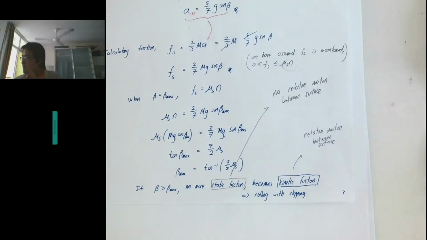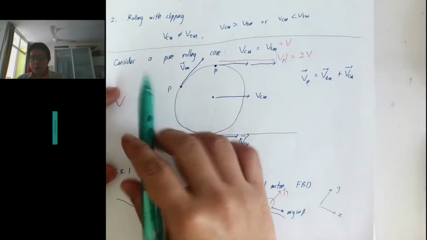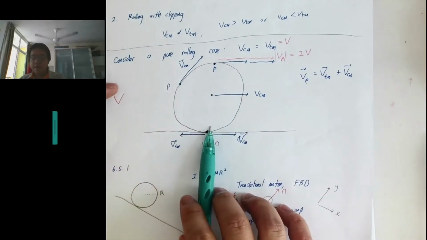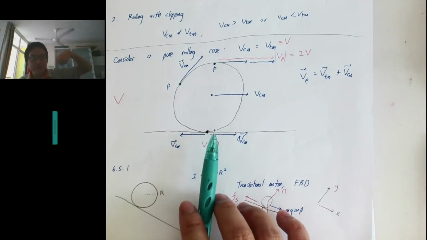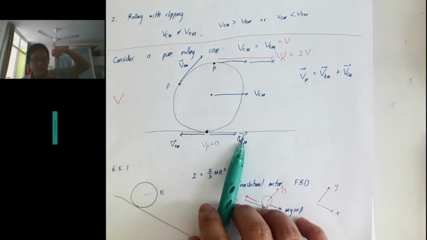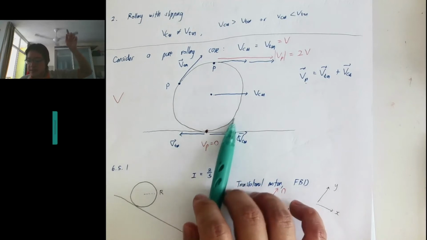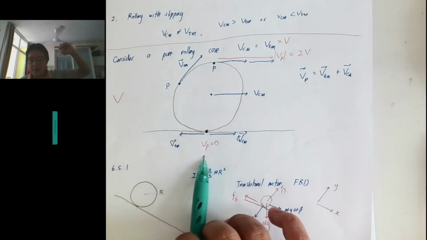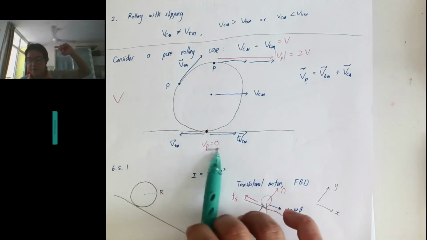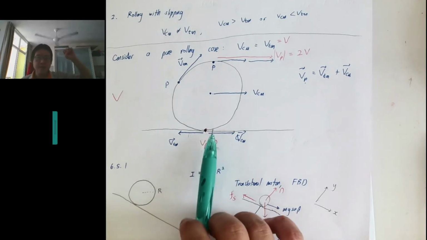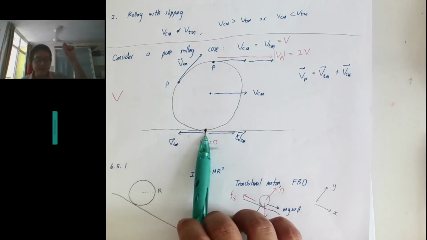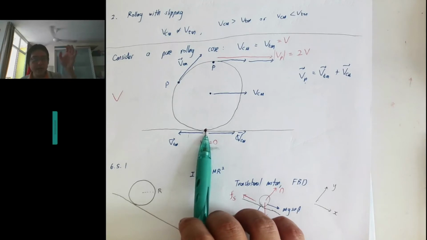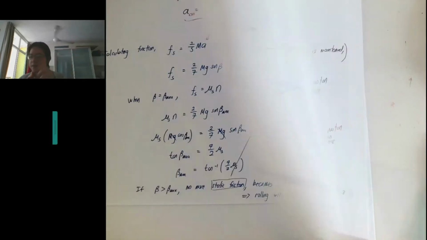We will bring it back in a full circle. When we talk about pure rolling, the two surfaces are the surface of the rolling object and the ground. The instant they contact each other, the v is 0. So there's no relative motion. Instantaneously it's just touching. That is where it's pure rolling, and this is why when we talk about pure rolling, the friction involved is static friction.